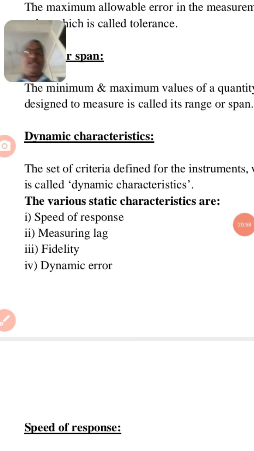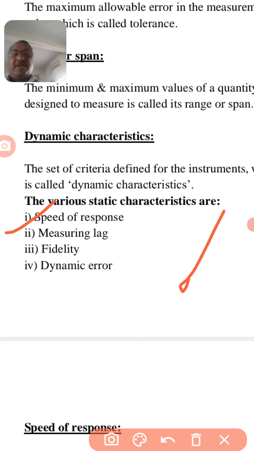We will learn dynamic characteristics with the help of the following 4 definitions. Dynamic characteristics, as I told you, are the characteristics when input is varying, it is not constant. The various dynamic characteristics are as follows: speed of response, measuring lag, fidelity, and dynamic error.